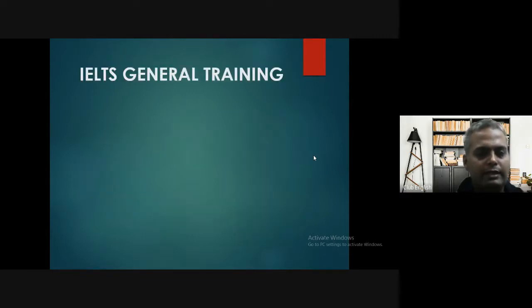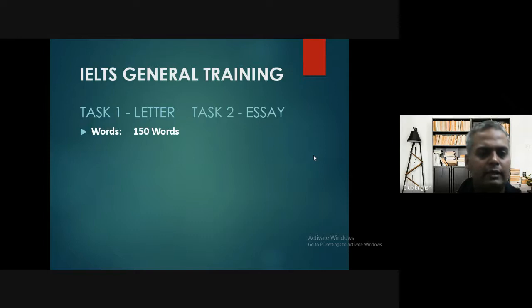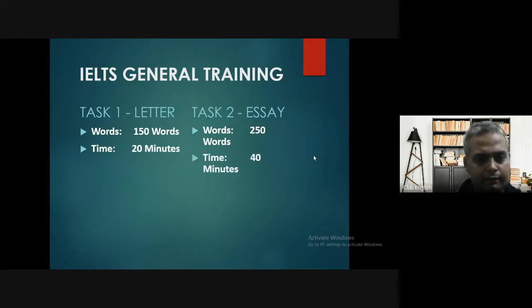So IELTS general training we are going to talk about first. So task one is a letter in the general training exam. The general training exam is for those candidates who are going out for immigration. They are going to immigrate for a professional job or something like that. So task one is a letter which you have to write in 150 words. Task two is an essay. In the essay you have to write 250 words. If I talk about the time, it is 20 minutes which you need to spare for the letter, and the time is 40 minutes for writing an essay.